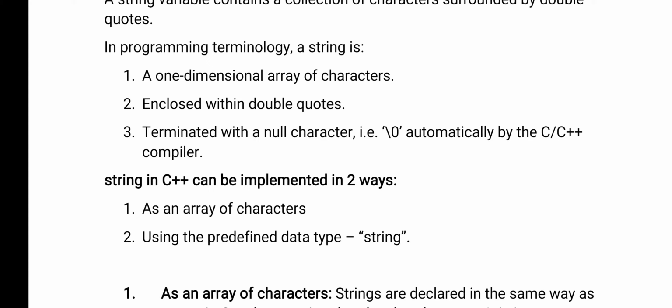A string is a one dimensional character array, and whatever string you are storing should be enclosed in double quotes. And always, in C or C++, a string should end with the null character, which the compiler automatically provides.